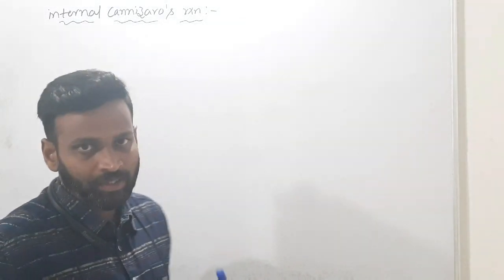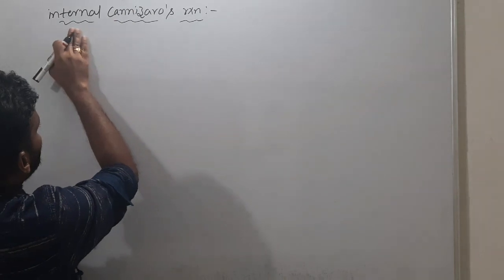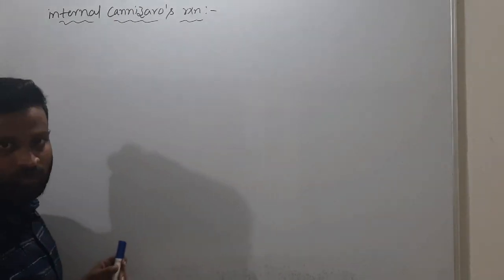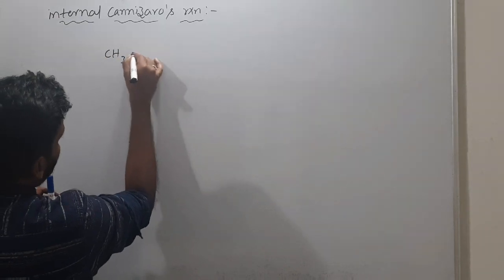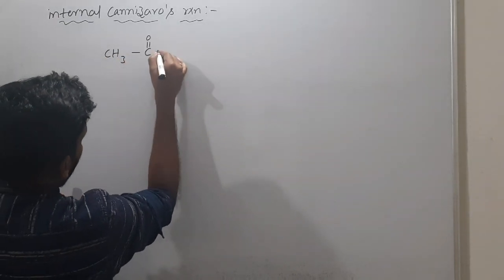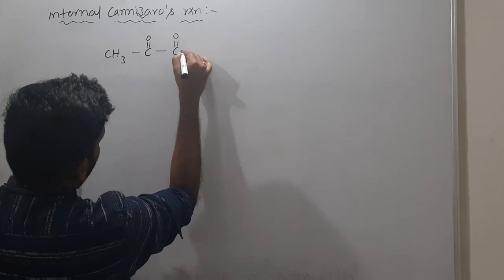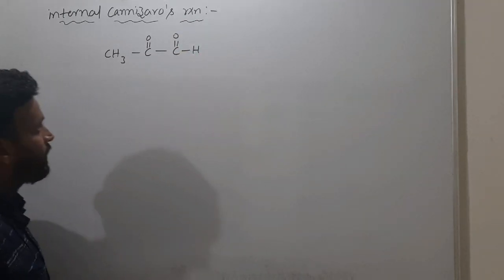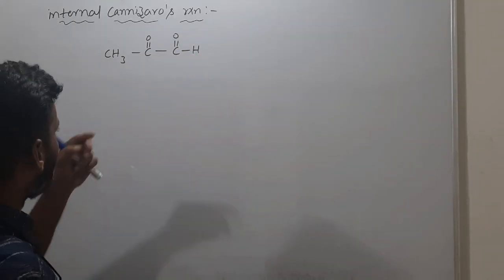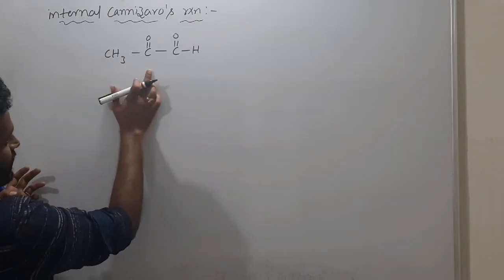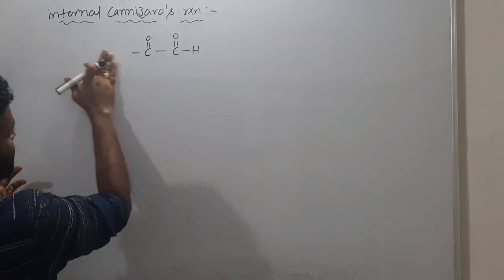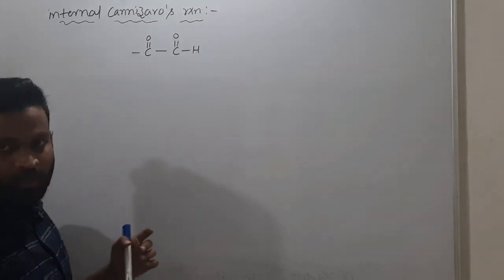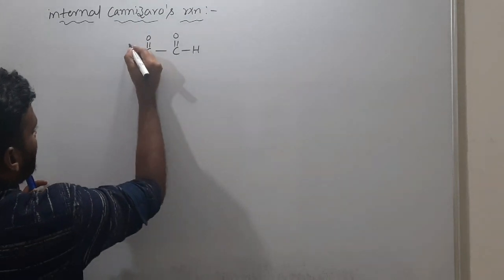Hello my dear students, we will continue class with the chemical properties of aldehydes and ketones with internal Cannizzaro reaction. Actually when some CH3 and C double bond O and C double bond O H was there, certainly here you have alpha hydrogen. So this kind won't undergo Cannizzaro reaction, because that will undergo aldol condensation.